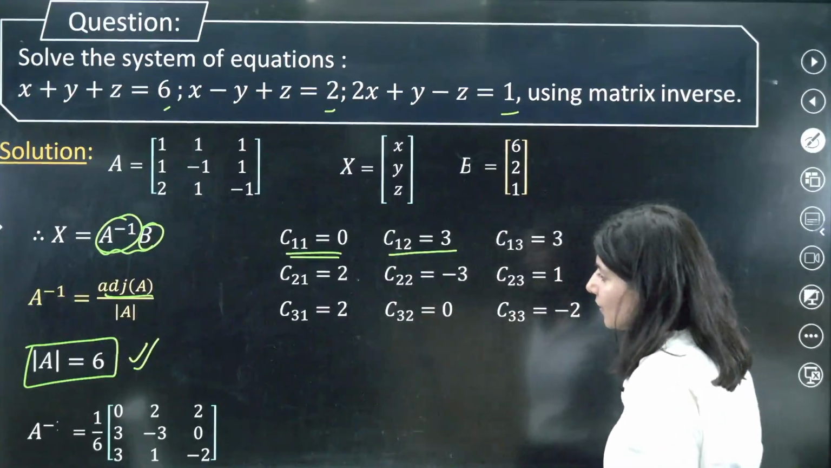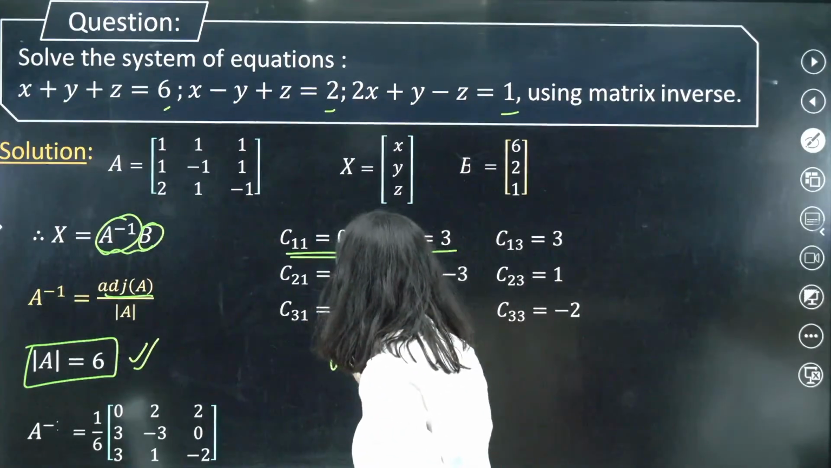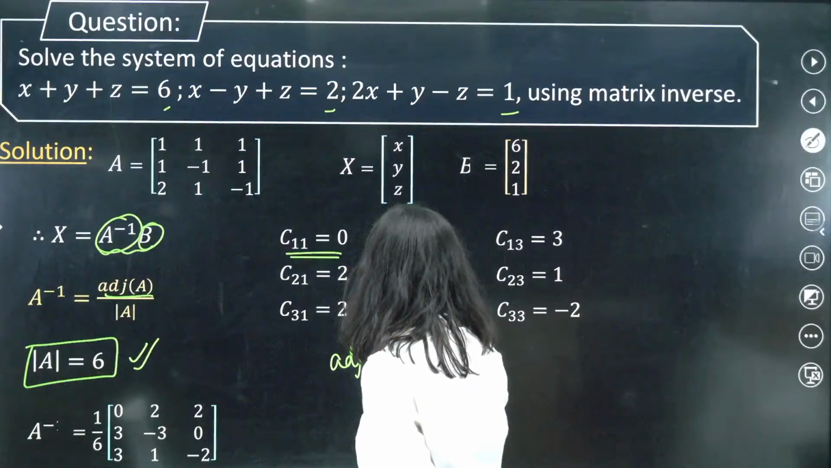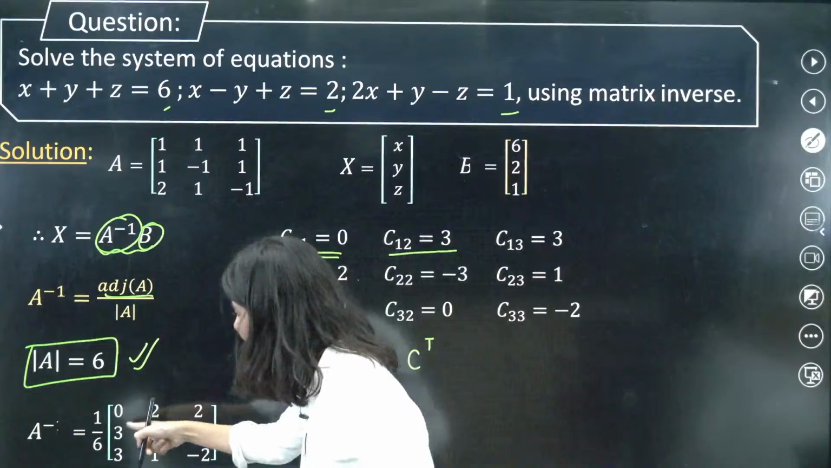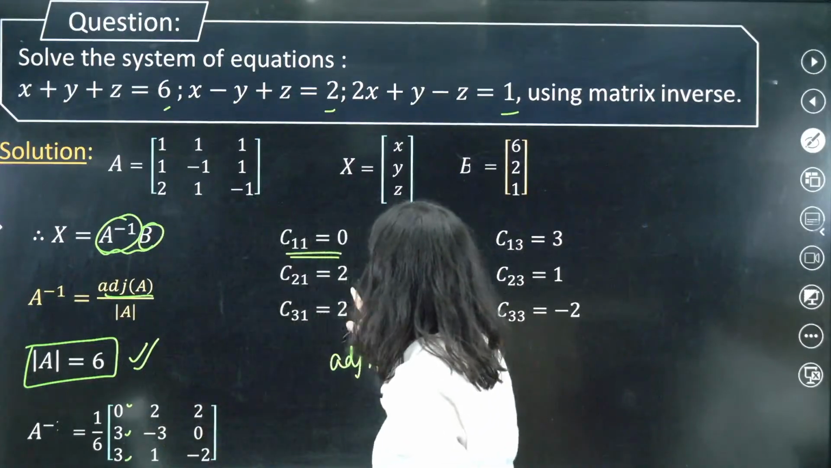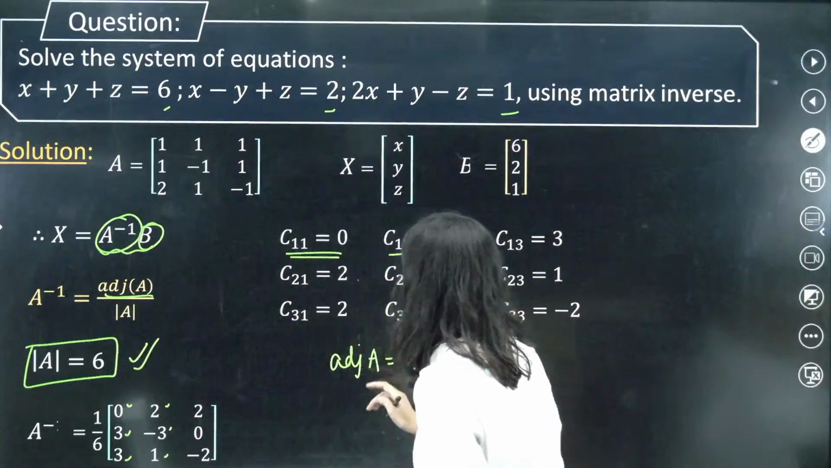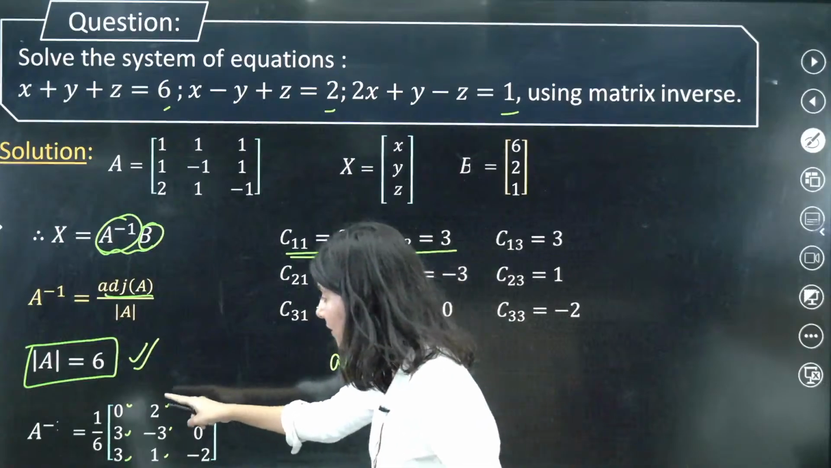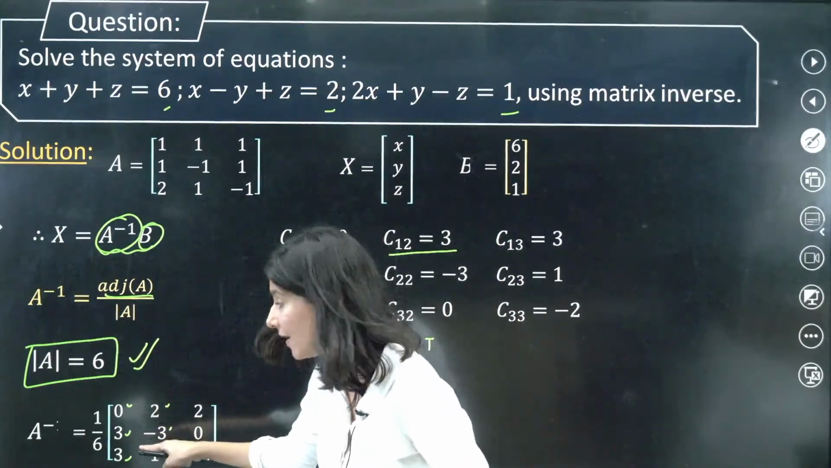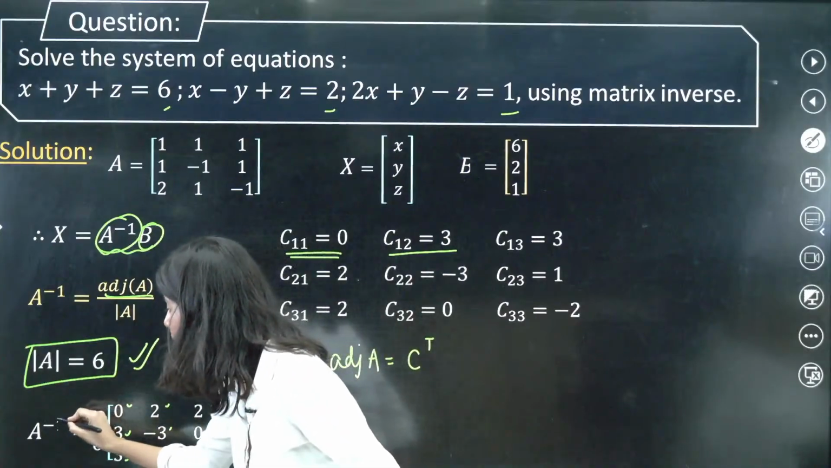Then you need to form the adjoint of A, which is the transpose of the cofactor matrix. So 0, 3, 3 will be written vertically. 2, minus 3, 1 will be 2, minus 3, 1. 2, 0, minus 2 is this, because we are talking about the adjoint. So this matrix is the adjoint of A, and 1 by 6 because of the determinant of A. So this is your A inverse.